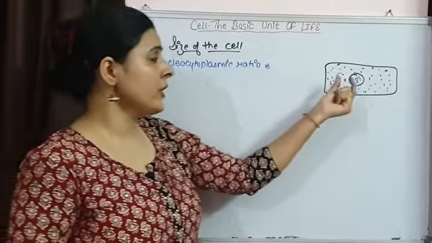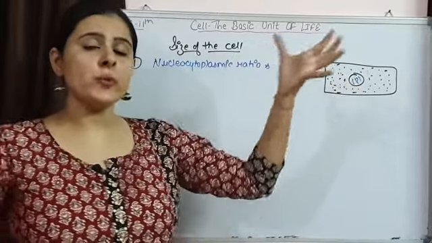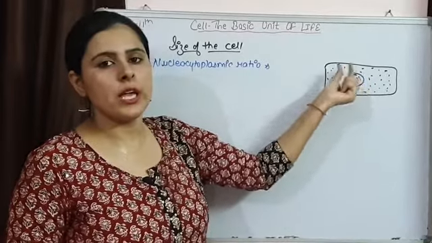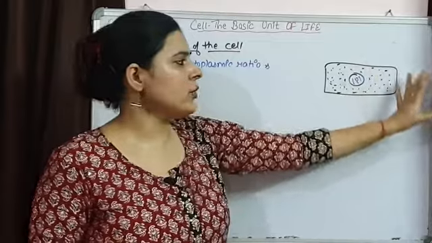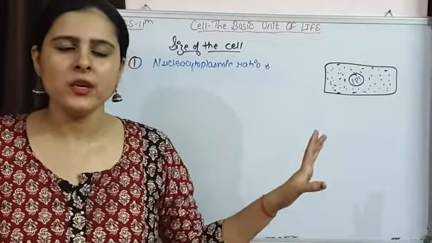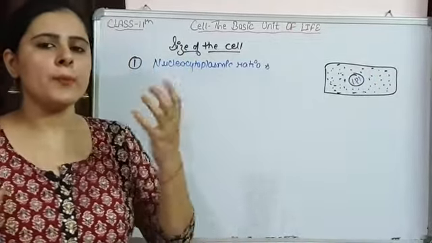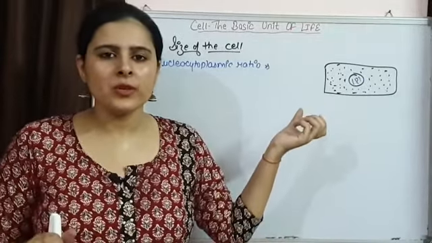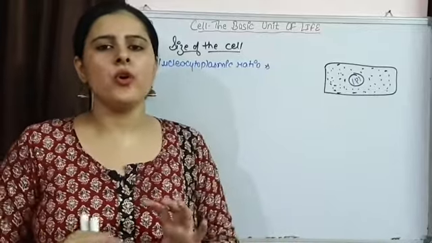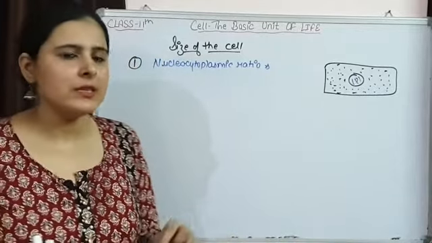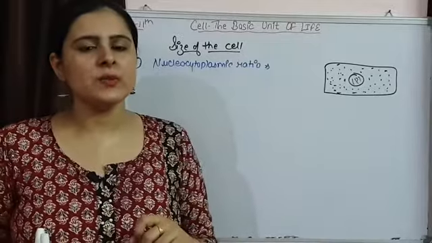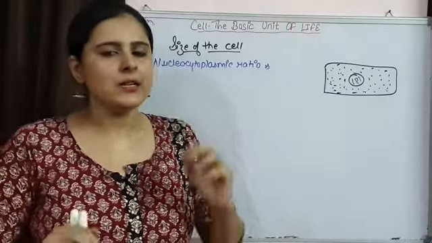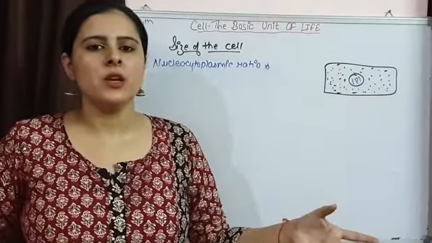So if the nucleus is small and the cytoplasm is very large, then this nucleus is not able to control the activity of all this cytoplasmic content. So there should always be a proper ratio between nucleus and cytoplasm, so that the nucleus can take control of all the cellular activities. That's why this nucleocytoplasmic ratio is very important to maintain the size of the cell, and it does not allow the cell to increase very much.